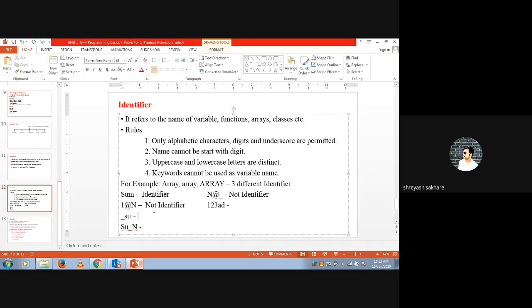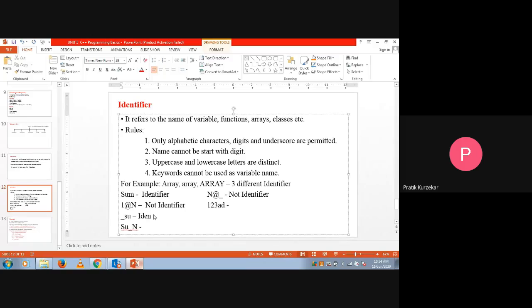Why? Before the sum, an underscore is present. Okay, now read the rules properly. What do the rules say? Underscores are permitted. Yes, sir, it is an identifier.